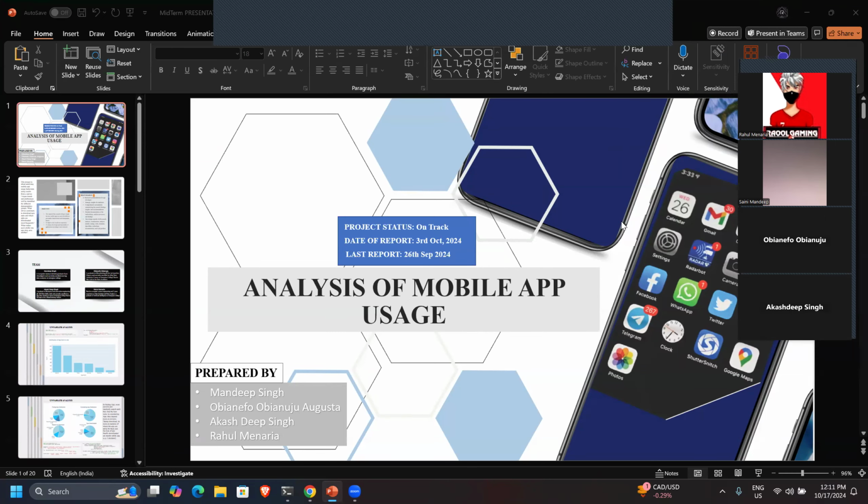Good morning. So the project which we are working on is analysis of mobile app usage. The status of the project is on track, and I'm accompanied by Akashdeep Singh, Rahul Maneria, and Obianju.